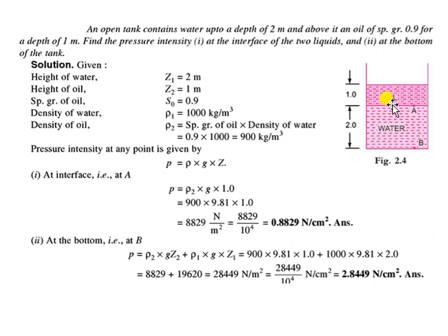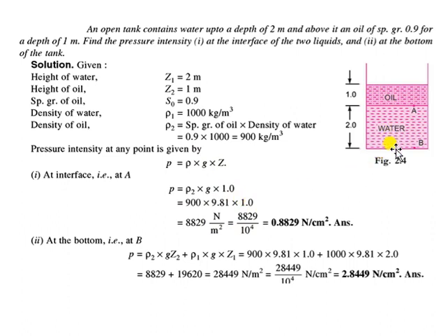So we apply the hydrostatic law, rho gz, where z in this case is 1. And rho in this case will be the density of oil, not the density of water, because the fluid available above this is oil. So density of oil into g into height of the oil. This is the pressure at point A.